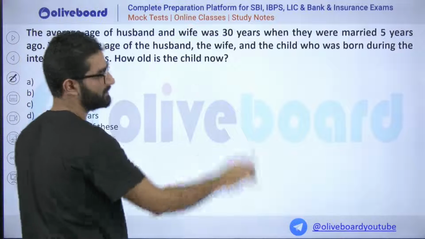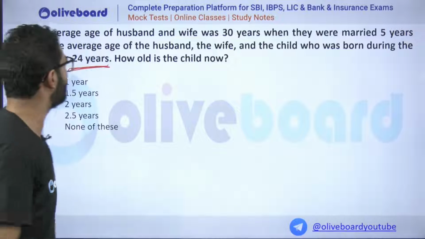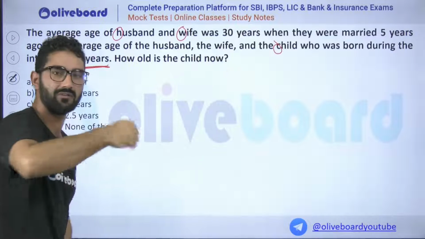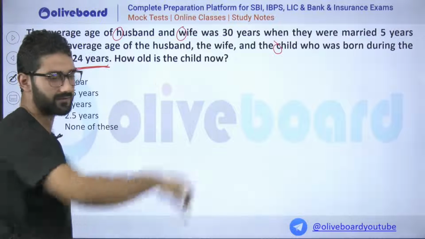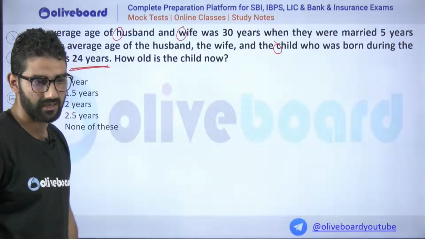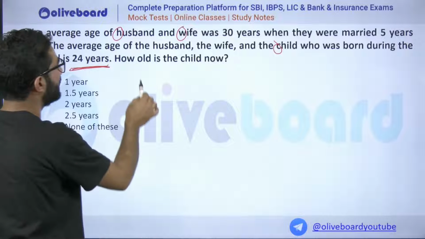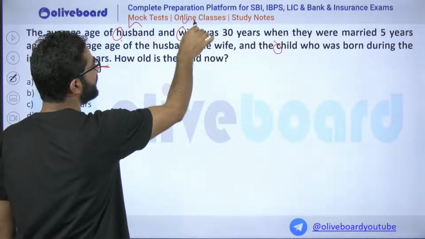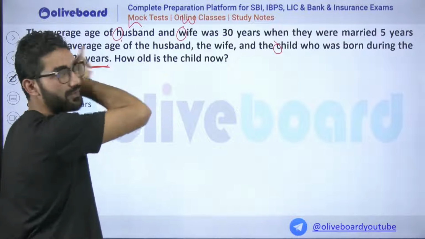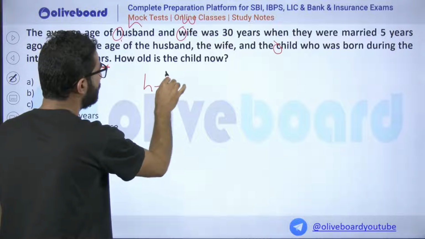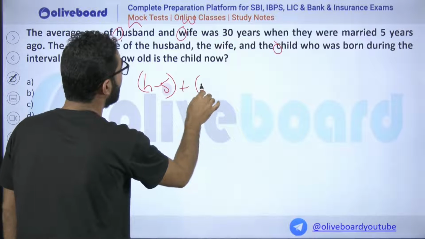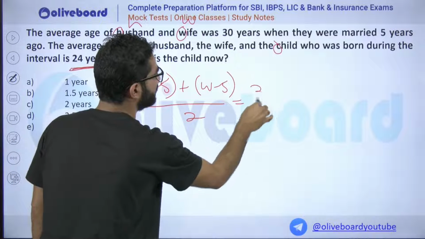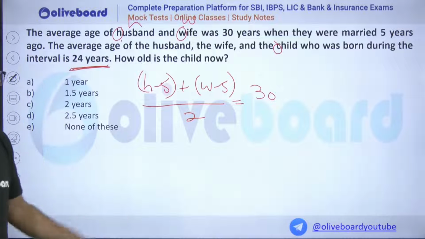Now how old is the child? We can assume it is husband, wife, and we have a child. Sometimes in order to save time, we just take the first alphabet to write this. Yes, my dear. Give me the answer for this. Okay, sir, if I assume the husband's present age is H, and the wife's present age is W, what could be the ages 5 years ago? It means H minus 5 plus W minus 5. If I take average, how much is it given as? 30. It was given as this condition.